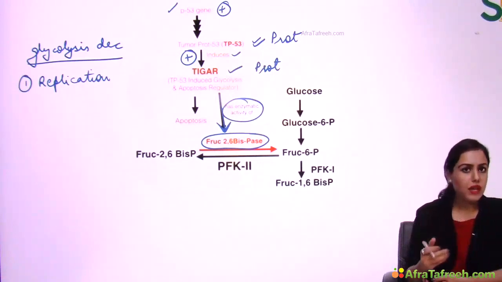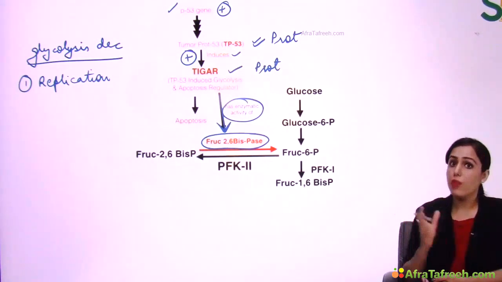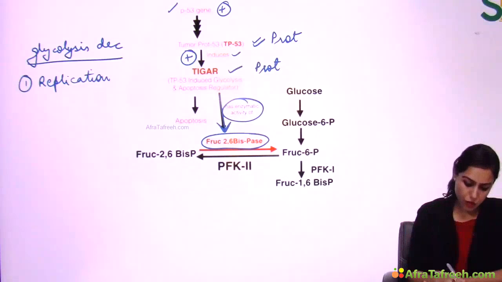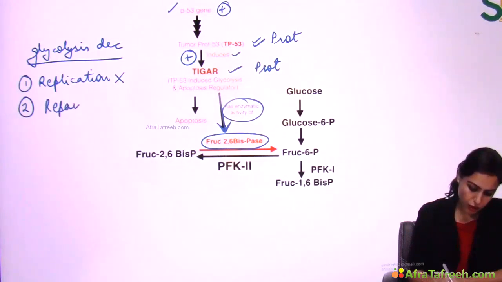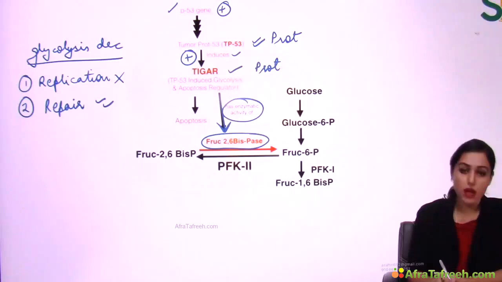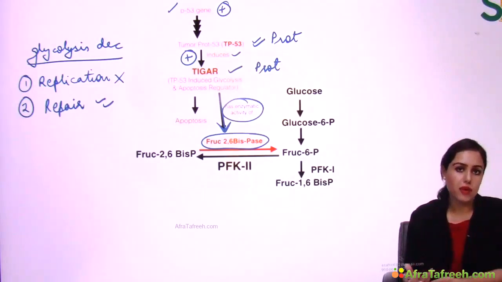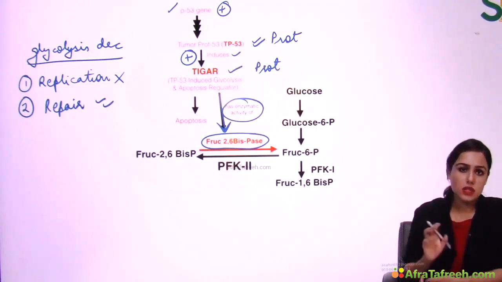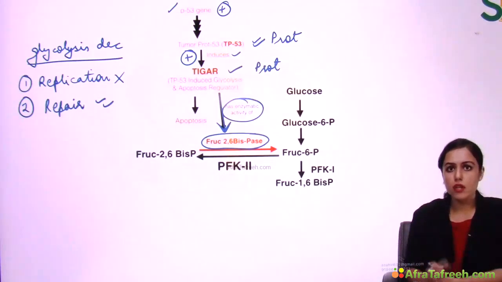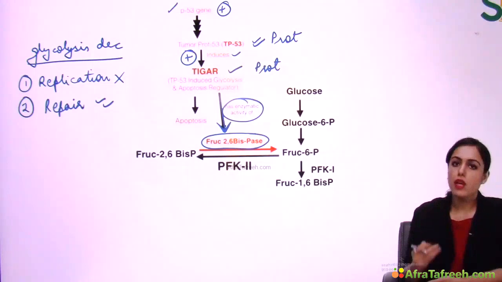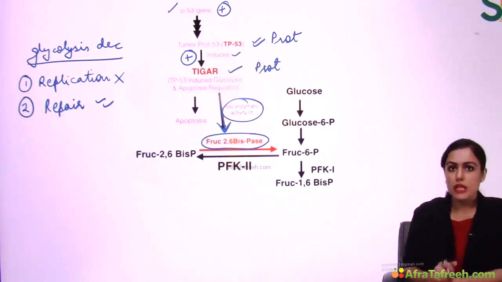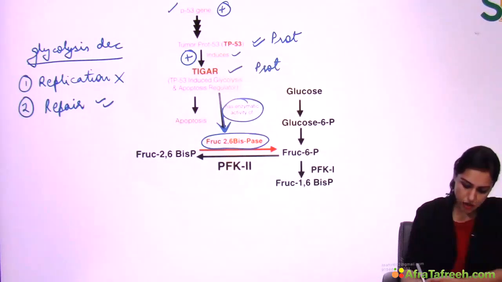Now, in this dormant cell, all the repair mechanisms can come and try to do the repair. So replication is not occurring, but repair is allowed. All the little energy that is there in the cell is diverted for repair. This is like a time given to the cell so that repair can occur. If repair occurs in this time, then it is very good. TIGAR has done its work.